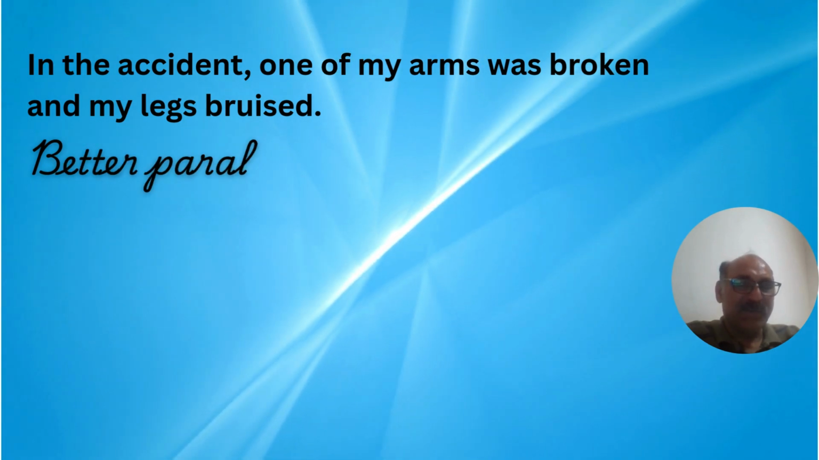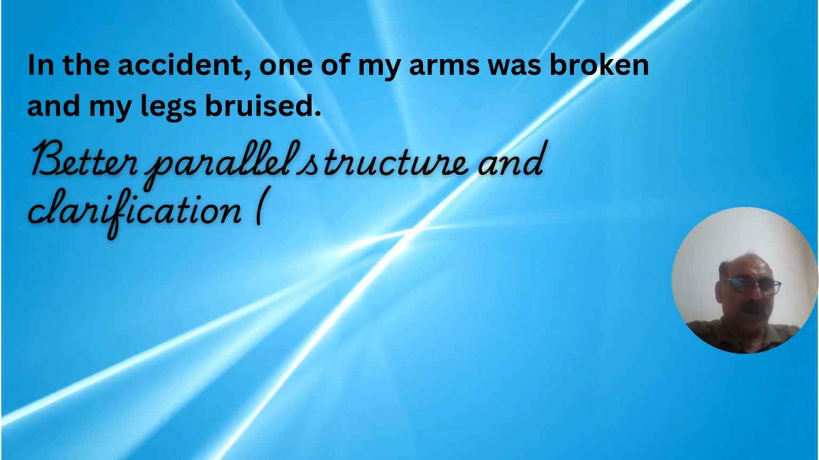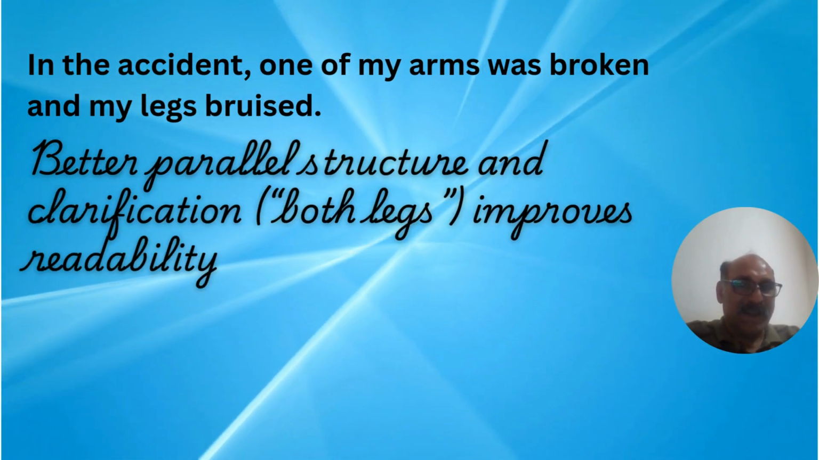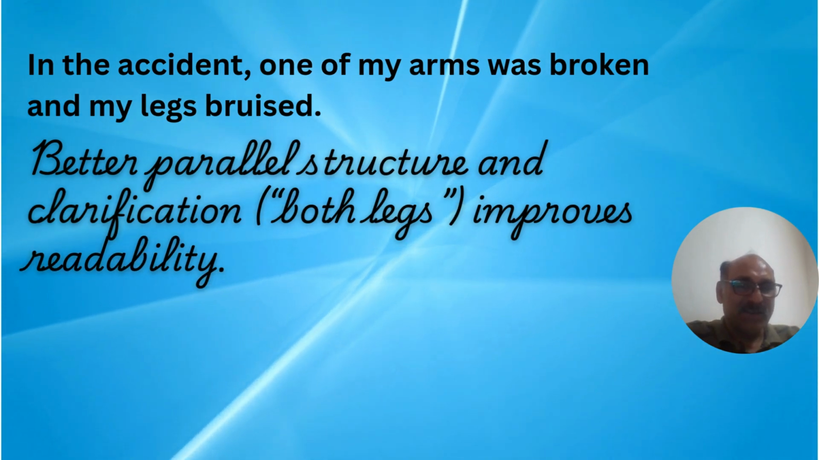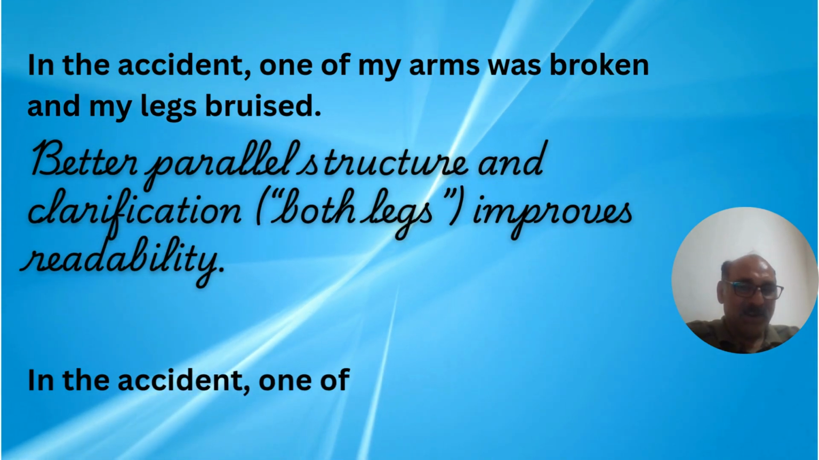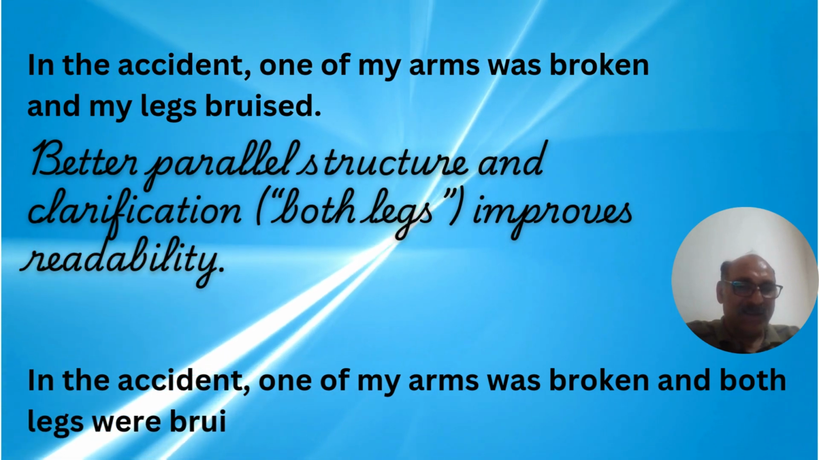In the accident, one of my arms was broken and my legs bruised. Now, if you look at this sentence, it is a parallel structure mistake. The first structure uses one of my arms, so the second structure should have both legs, not my legs. So the correct sentence would be: in the accident, one of my arms was broken and both legs were bruised.